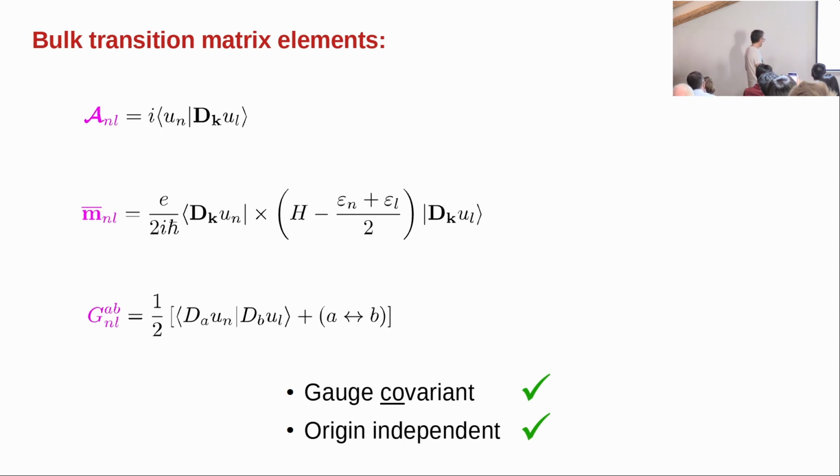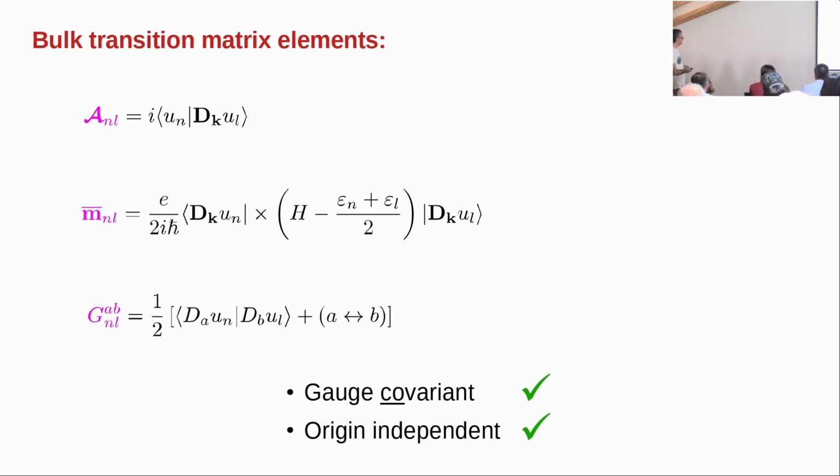So this tensor, well, it's a symmetric tensor. And it has a kind of an inner product of the covariant derivatives of the two states N and L. First observation, because there are only covariant derivatives here, these objects are manifestly gauge covariant, okay? You can also show, not evident, but they are also origin independent. You will see it explicitly in a limit later on.